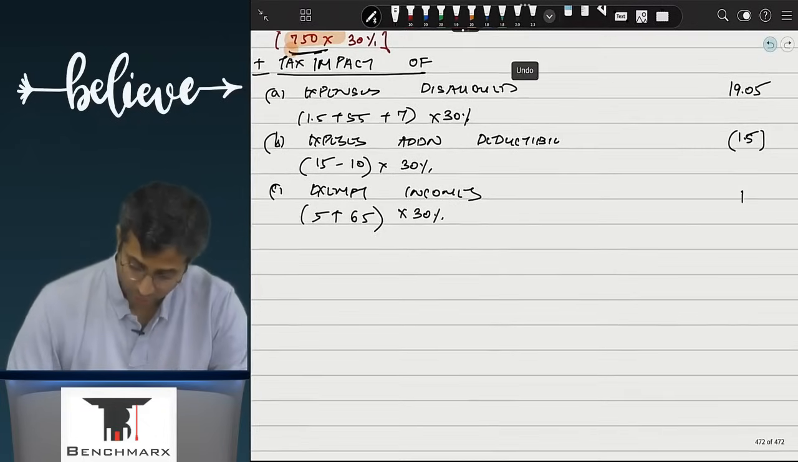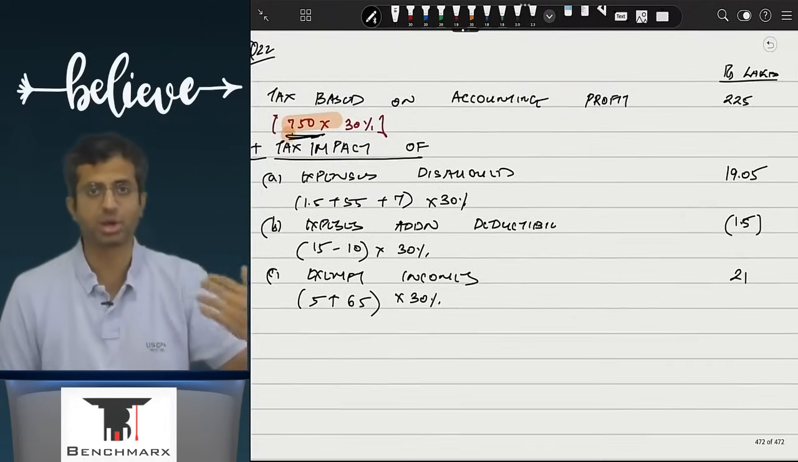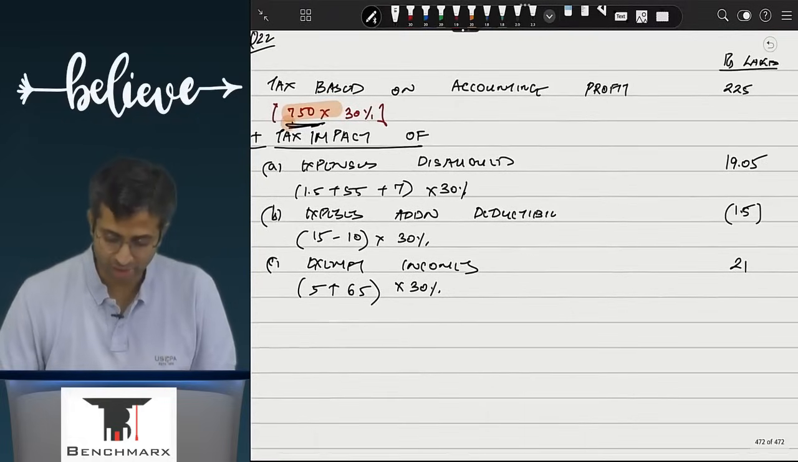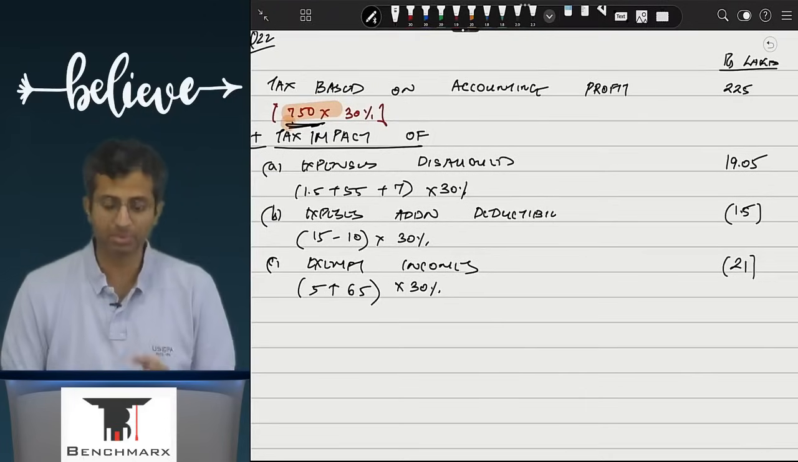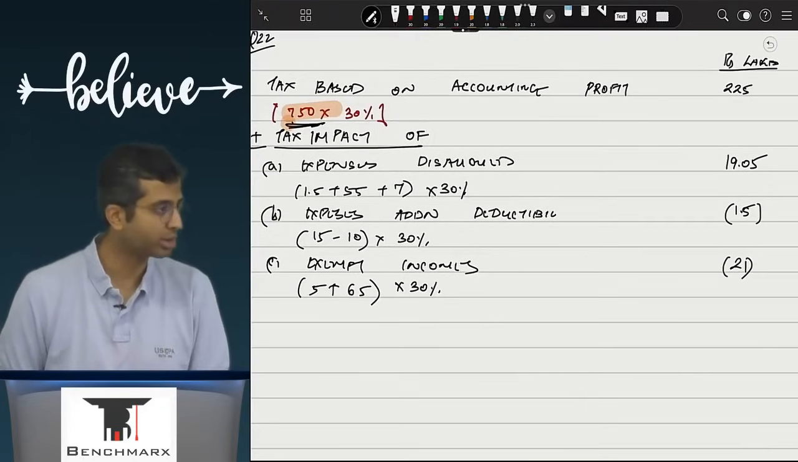Now according to us, the tax should be 750 into 30%. Now as a part of this 750, these incomes are already there, but ideally, will that impact your tax? No. So should I add or should I reduce? Reduce. Here the whole game depends on your addition or subtraction: what to add, what to reduce.